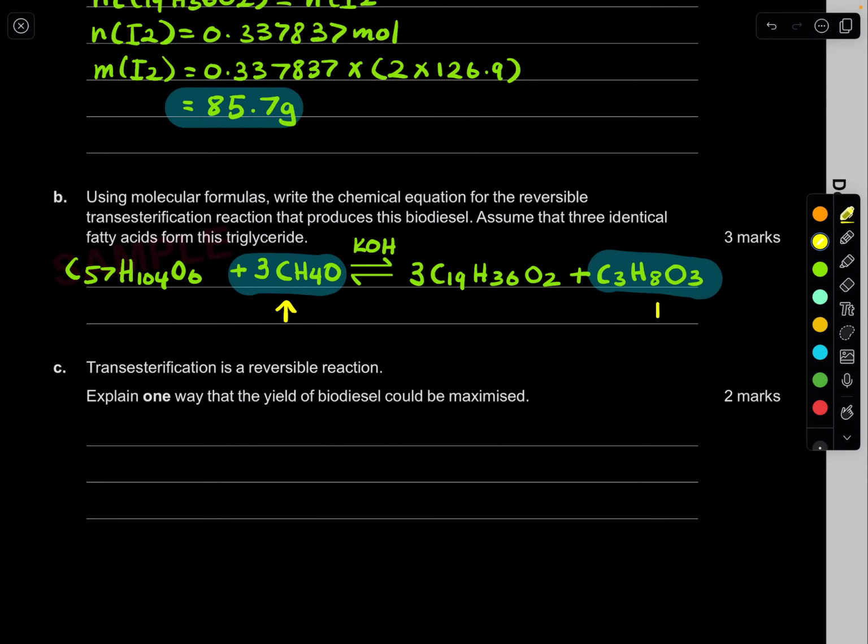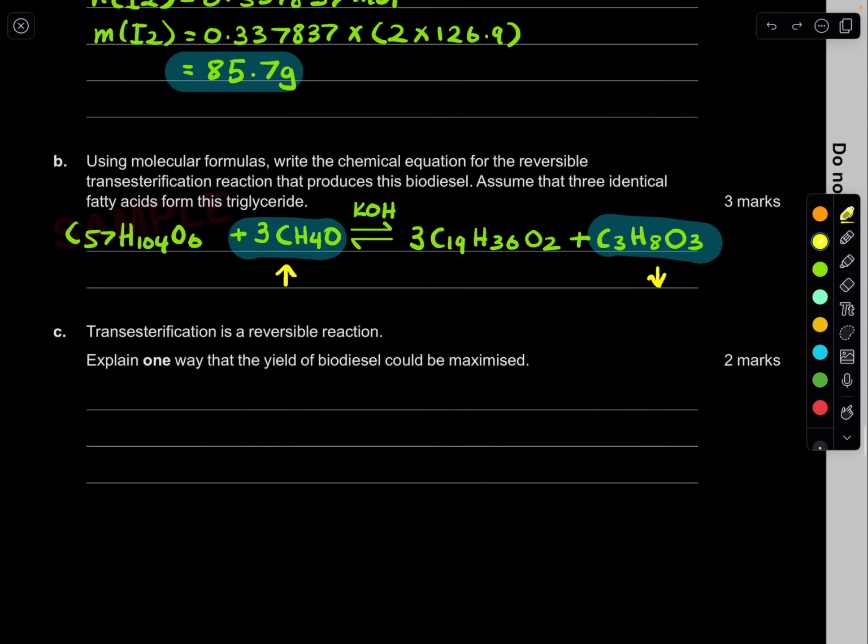And you can also decrease that glycerol. When you're forming that glycerol, take that glycerol out. If you're removing that glycerol, the system's going to be like, wait, no one's taking that glycerol, I need to find a way to make more. So it's going to go more for the forwards reaction. So these are 2 possible ways you can get the answer. You only need to add one, but I'm going to write both of these so that if students give any of these, you get the answer right. Of course, there's more, but these are the most basic.